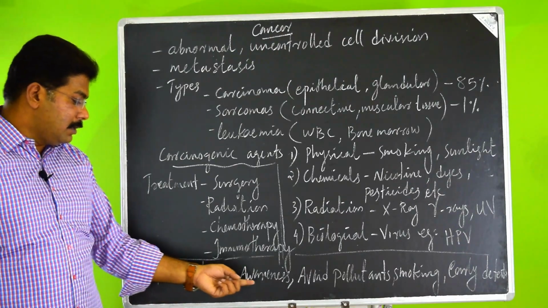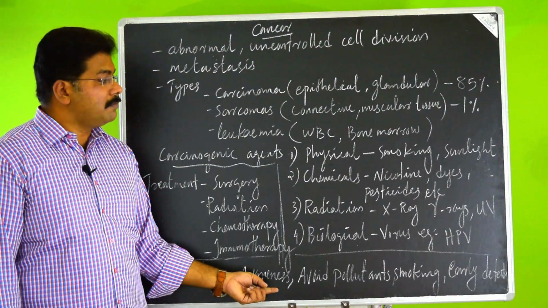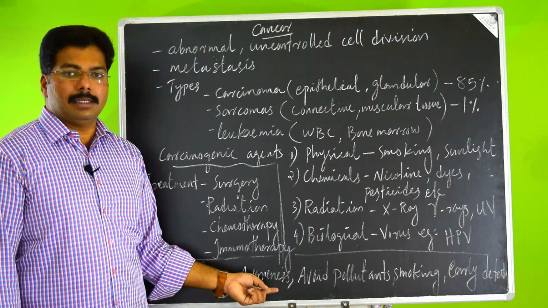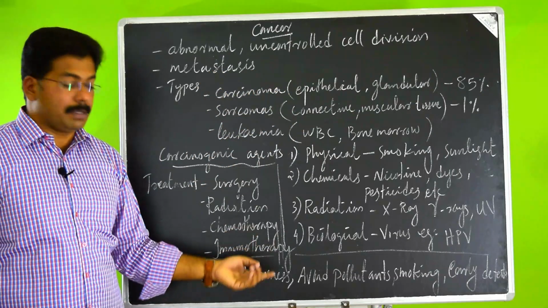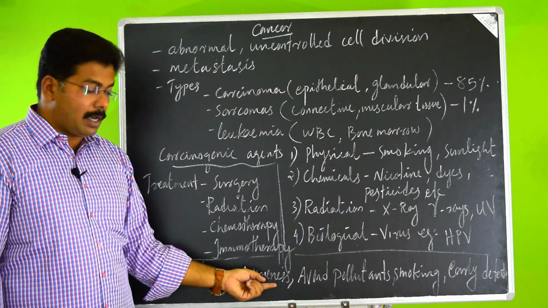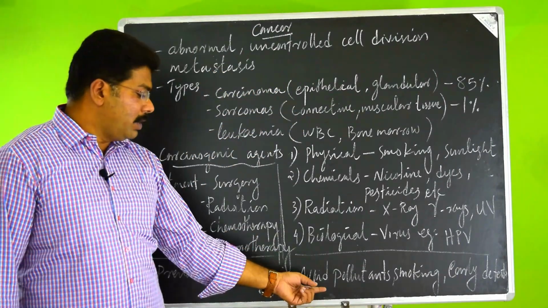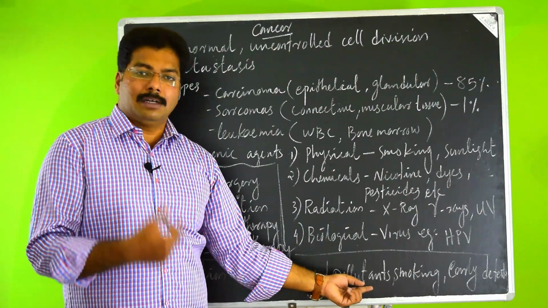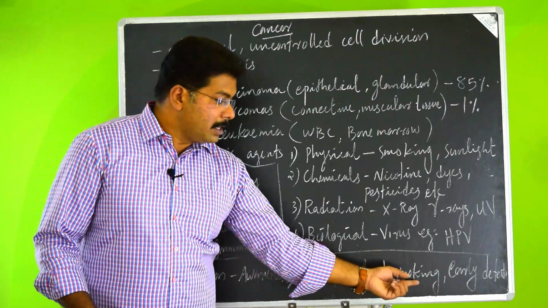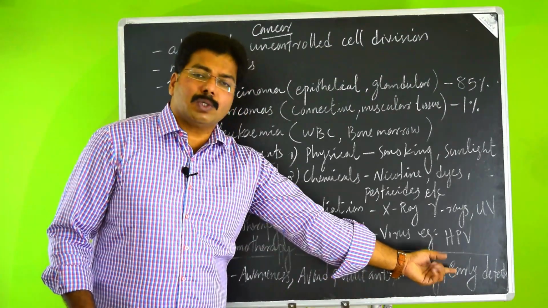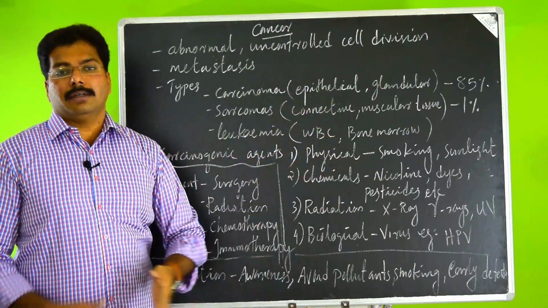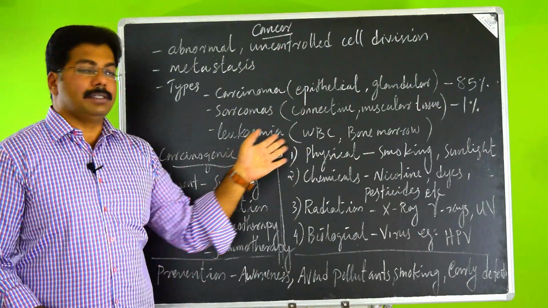Prevention can be done with the help of awareness. You should have very good awareness among the people, and we should educate them regarding this. These are all the general aspects about which people should have good awareness. And avoid pollutants, pollutants in the food items, junk food, and smoking. And you should also consider that early detection of cancer tissues can give better treatment than the later stages.